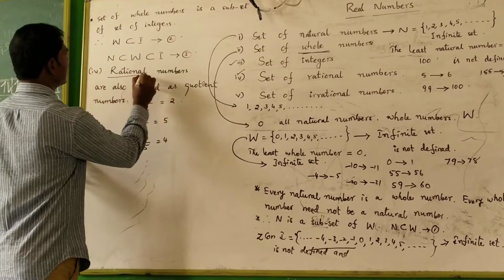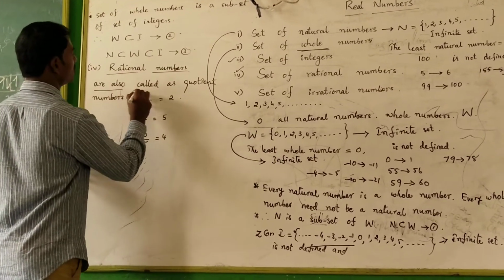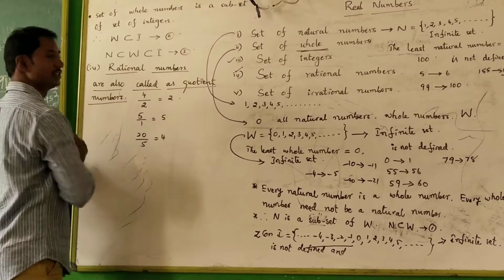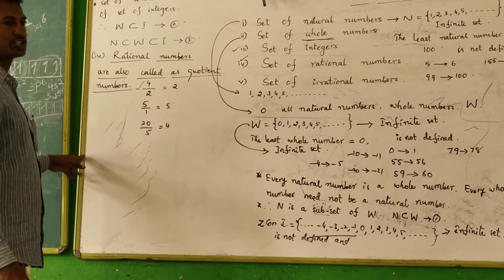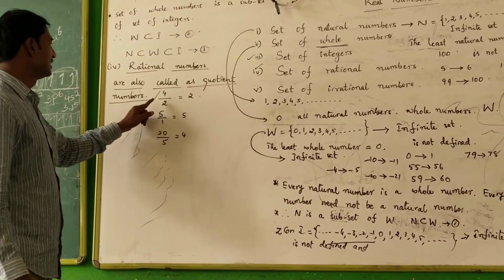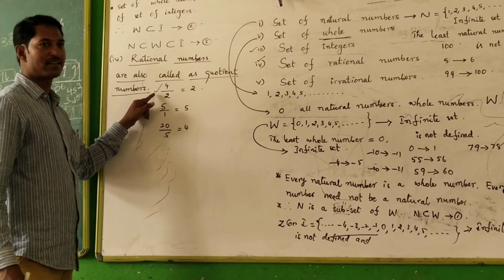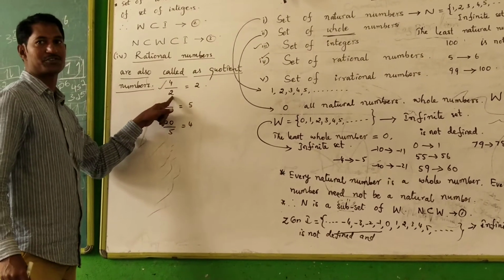Rational numbers are also called quotient numbers. Every quotient number is a division of two numbers.